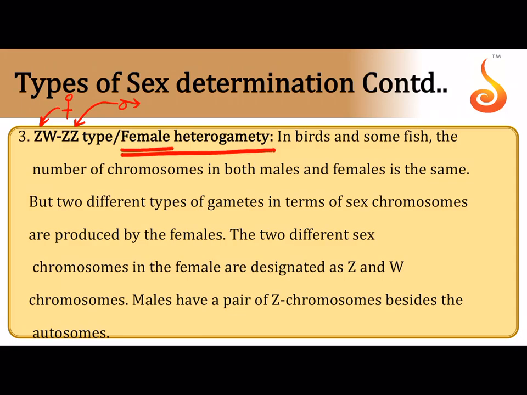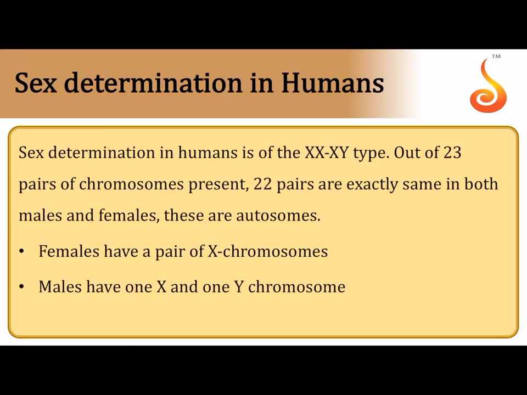So now can you guess, based on your memory, who produces two different types of gametes? Yes, you're right. The female is the one who produces two different types of gametes. In humans, we already discussed, we have the typical male heterogamety type of sex determination, that is XX-XY type, in which the females carry one pair of X chromosomes which are alike, and the males are called hemizygous because they have only one X chromosome along with a non-homologous Y chromosome. So it is always the male that produces two different types of gametes.